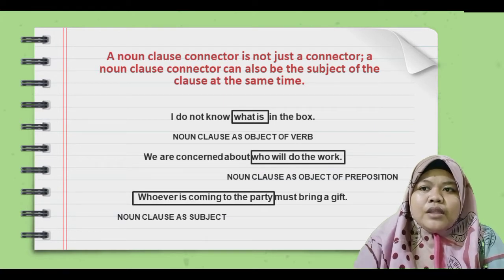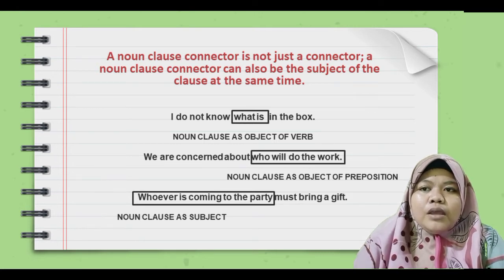For example, there are 3 sentences about noun clause. The first one is, I do not know what is in the box. It is an example of noun clause as object of verb. The second one, we are concerned about who will do the work. It is an example of noun clause as object of preposition. The third one, whoever is coming to the party must bring a gift, is an example of noun clause as